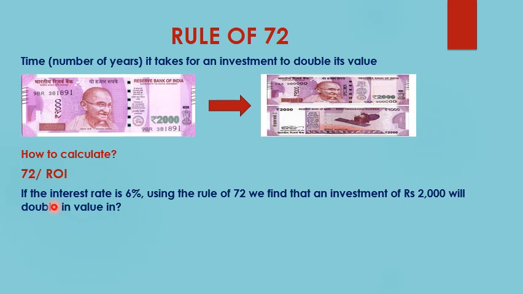So let us understand this with an example. It says that if the interest rate is 6%, then using rule of 72, we find that investment of rupees 2000 will double its value in, answer is 72, that is this value 72 divided by the rate of interest. Rate of interest over here is 6%. So this amount rupees 2000 will double its value in 72 divided by 6, which is equal to 12 years.